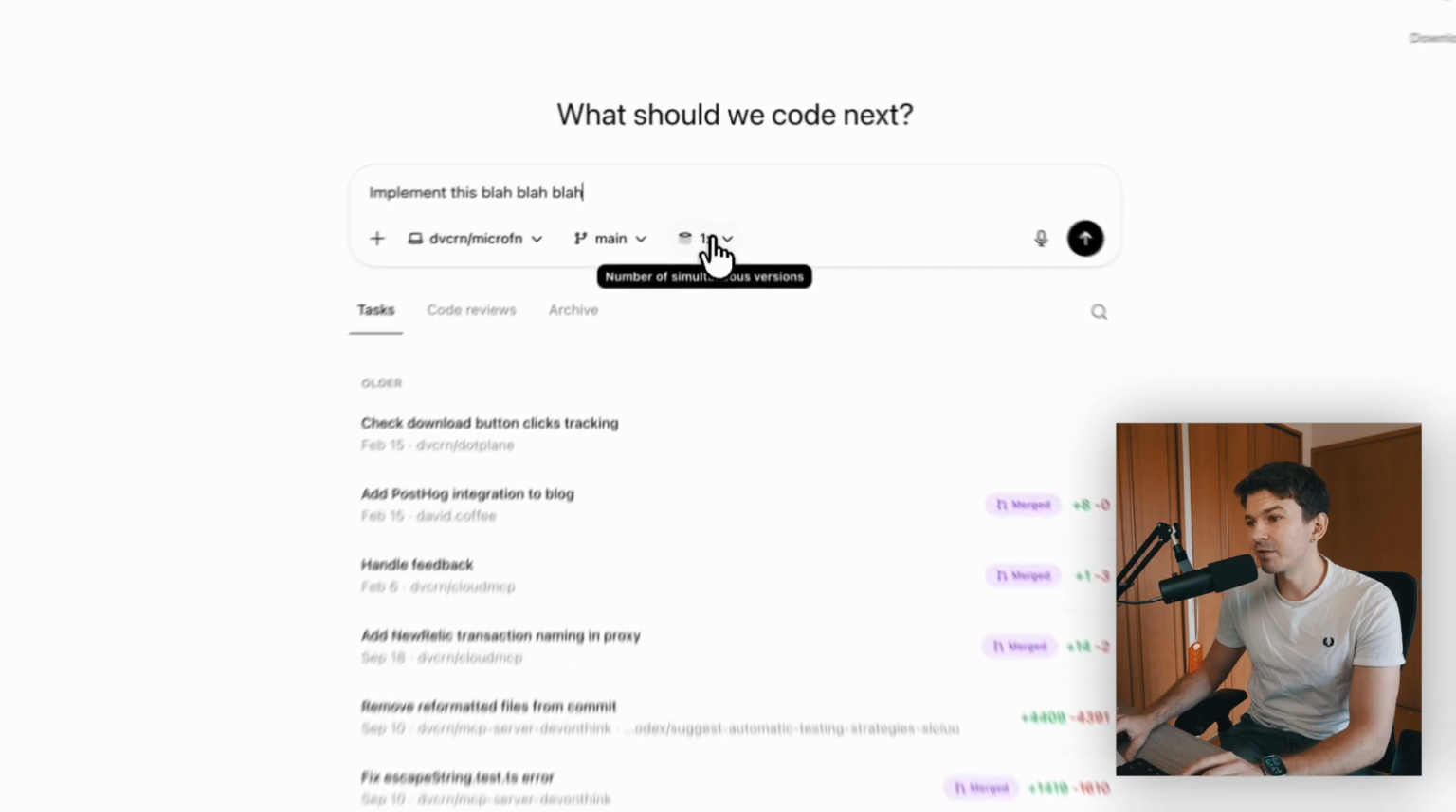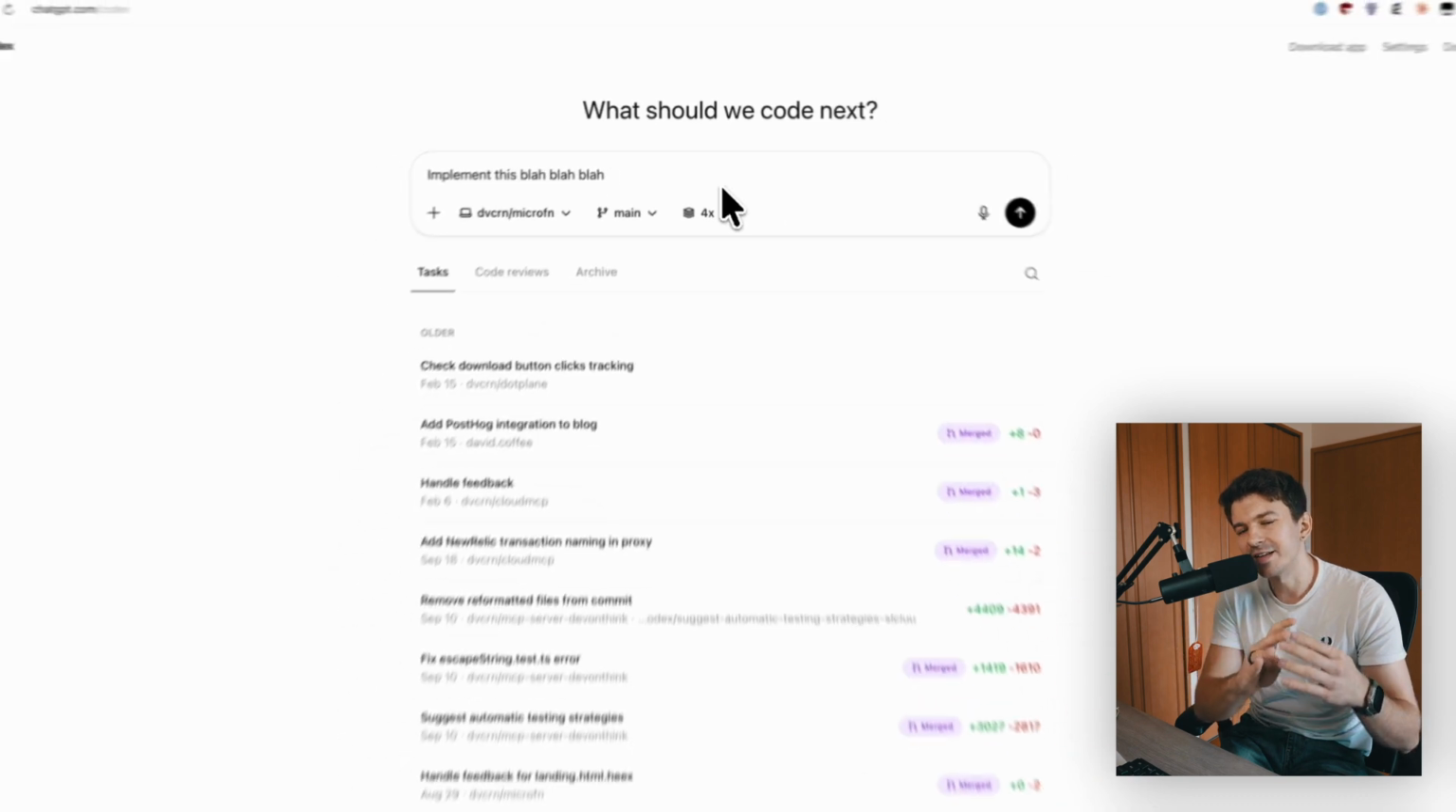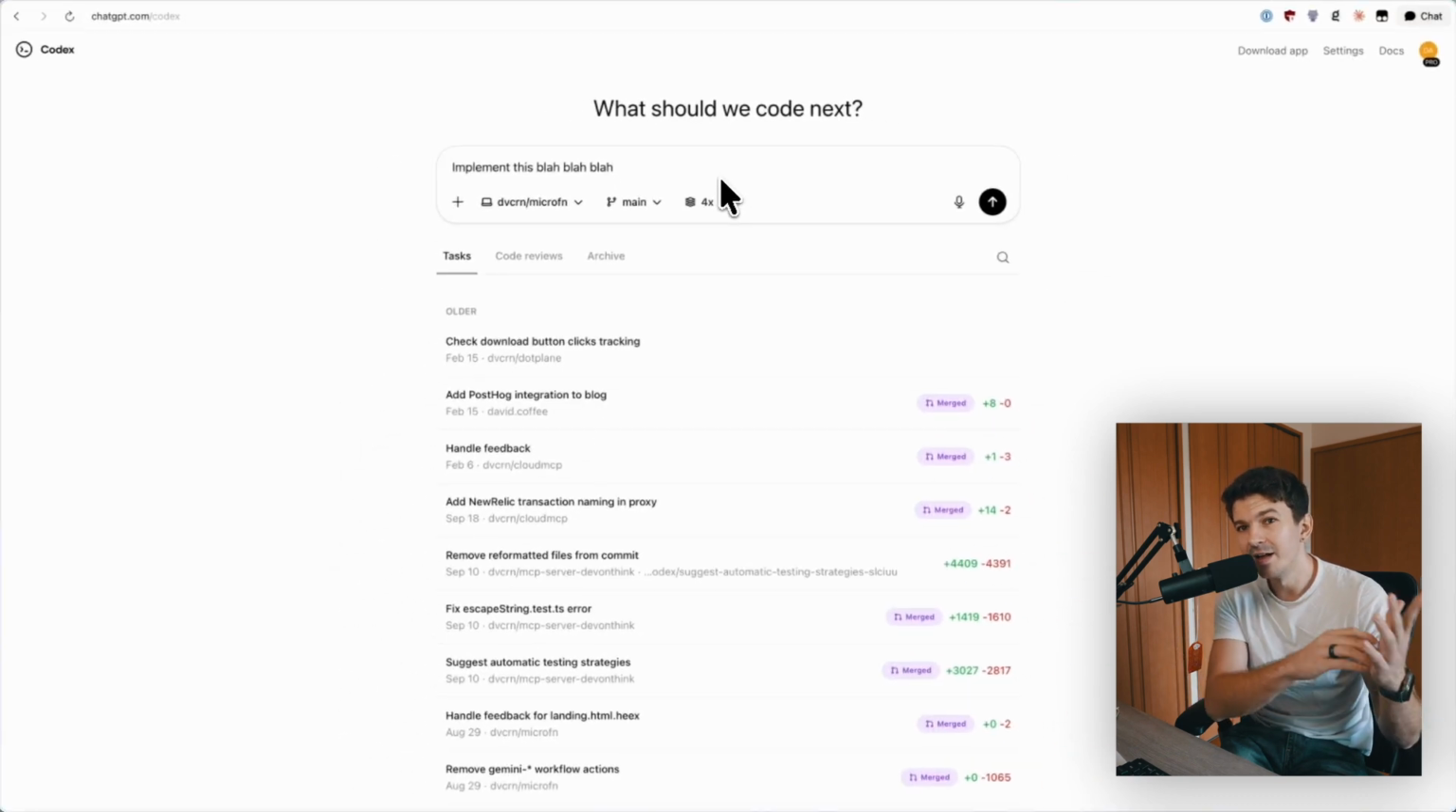We have this little drop down here where we can say we want multiple versions of the same thing. So if I click on 4 here, we will have 4 Codex agents at the same time implementing the same design doc and all coming up with an implementation that we can then review and decide which one is the best. So this is currently how I work with AI almost every day.